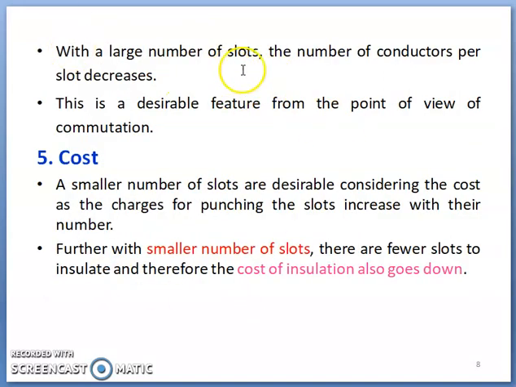Okay, but with a large number of slots, the number of conductors per slot also decreases, and this is a desirable feature from the point of view of commutation. Okay, then coming to cost, what happens to cost when the designer goes for a higher number of slots, or what happens to the cost of the machine when the designer chooses fewer slots? A smaller number of slots is desirable considering the cost, as the charges for punching the slots increase with their number. This is true.